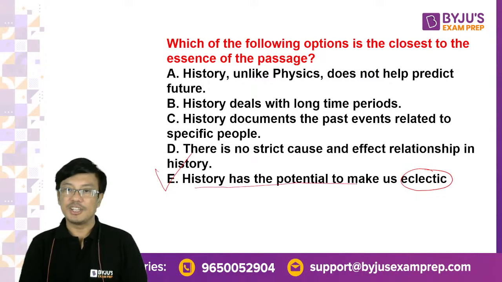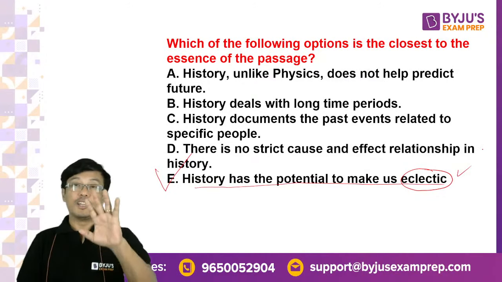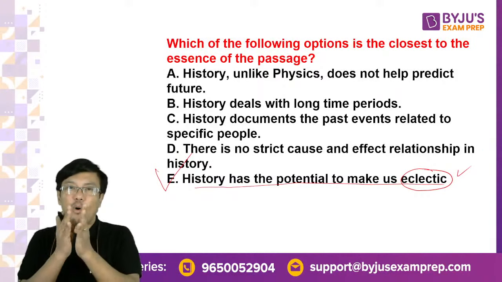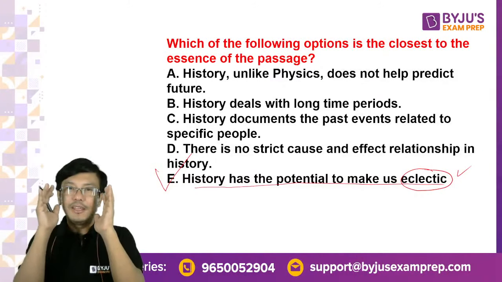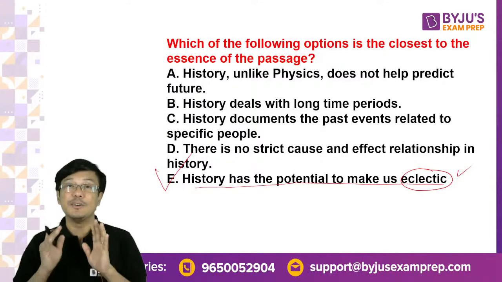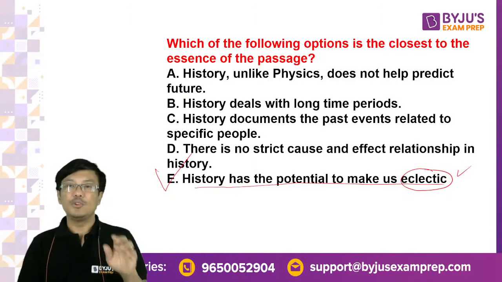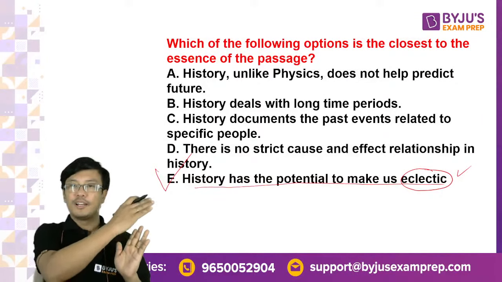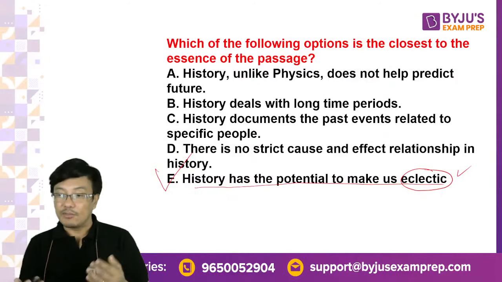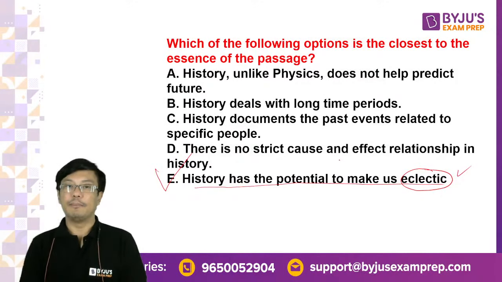If you know the meaning of the word eclectic, right, everybody will say that the answer is this. History has the potential to make us eclectic. What does the author say? Right, widen your vision, do not be bogged down by the past, look for alternative versions. So when you study history, you should use it to look at a wider area. So that is the meaning of eclectic. Okay, so the best answer is that.